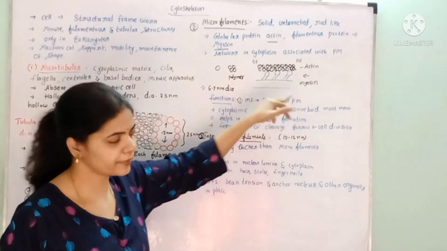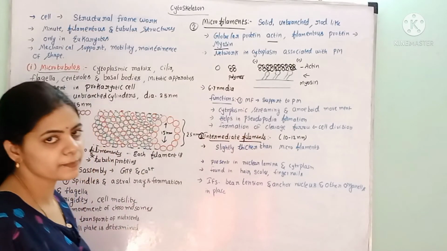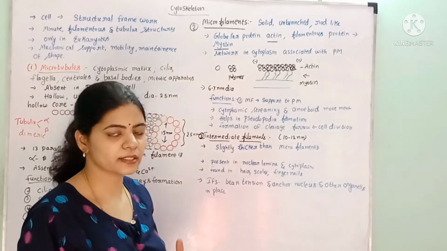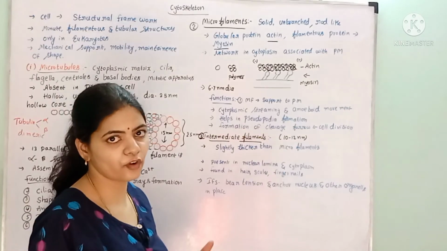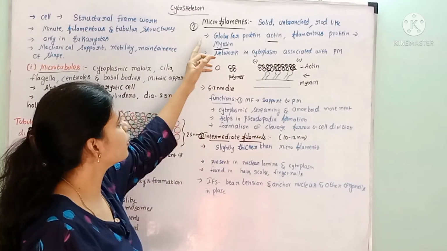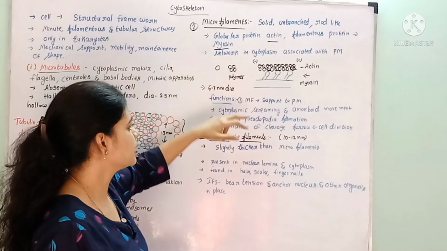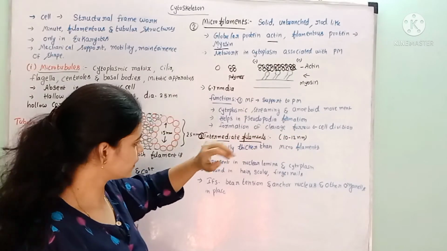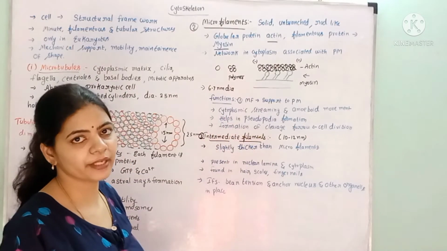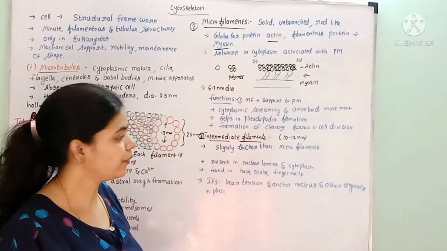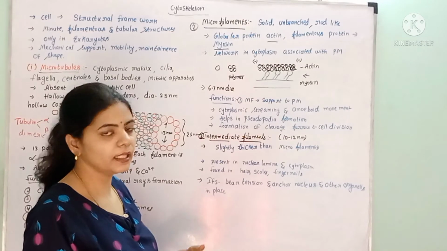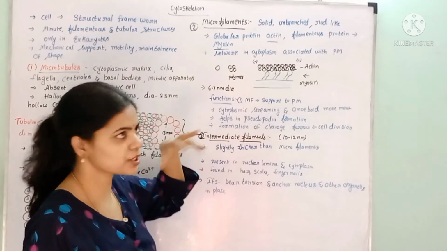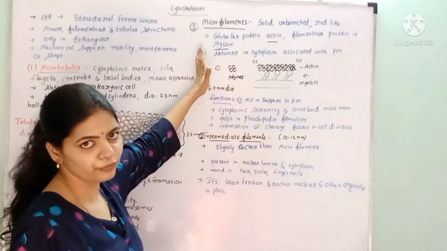PM means plasma membrane. And this helps in cytoplasmic streaming and amoeboid movement. In protozoans, we will see amoeboid movement and pseudopodial formation, and all these are involved because of the microfilaments. The pseudopodial formation in the amoeba takes place because of the microfilaments only. And the formation of cleavage: during cell division, a cleavage is formed within the cell and helps in the cell division. That cleavage or furrow formation is also because of the microfilaments only.